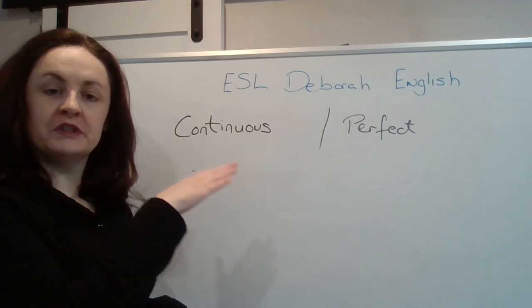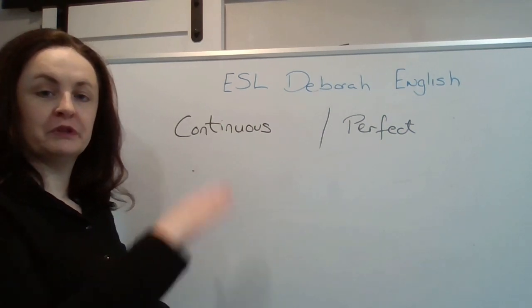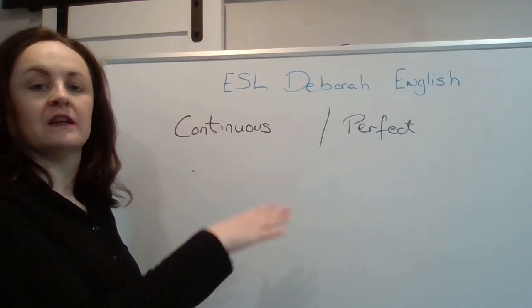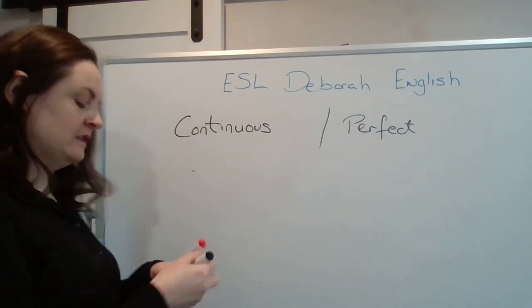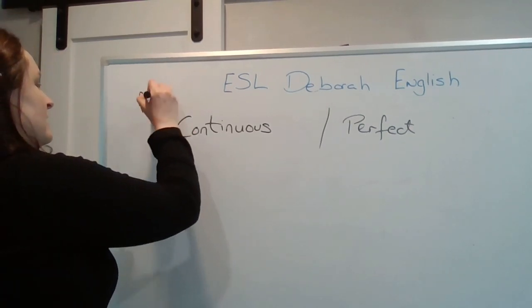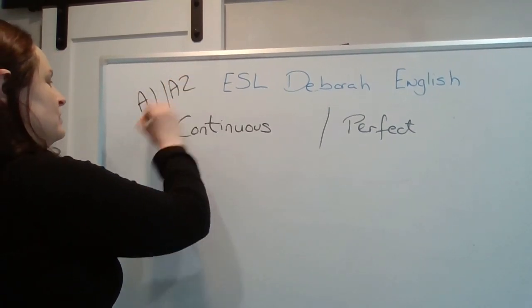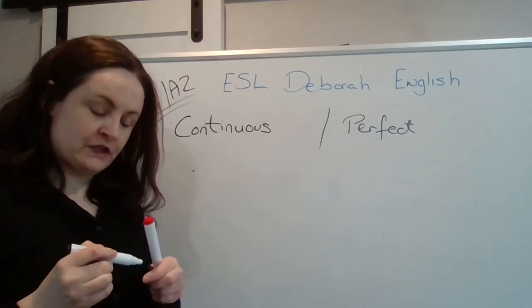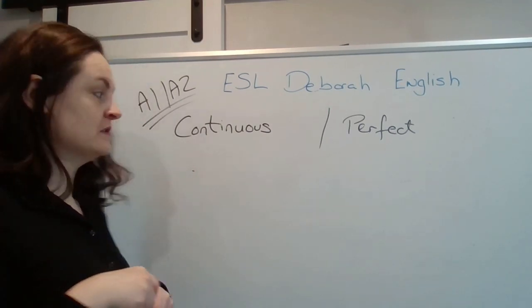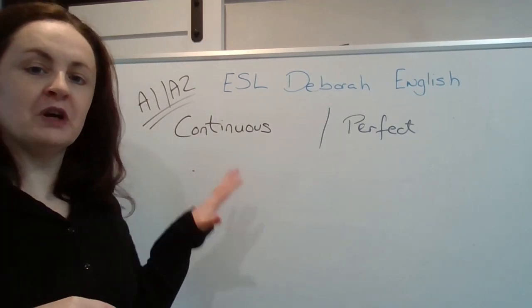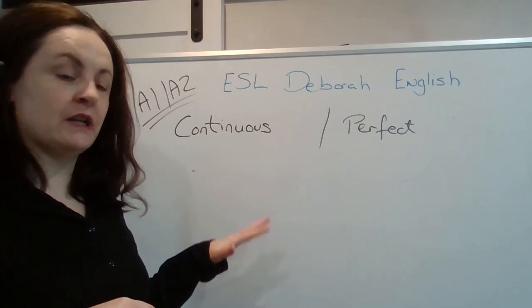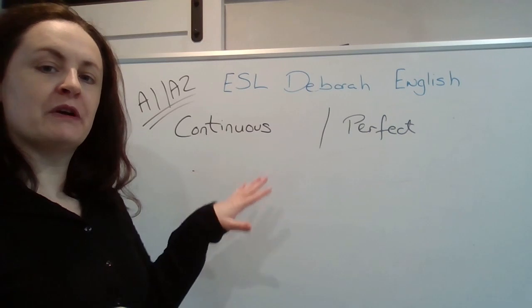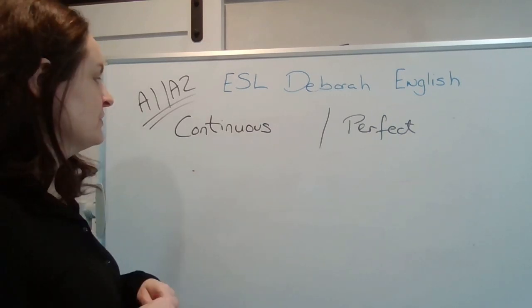I'm going to show the difference in construction between the continuous tense and the perfect tense. A lot of my students at the A1 and A2 level often confuse these. So I'm not going to talk about what they're used for. That will be a different class. I just want to talk about how it's made.